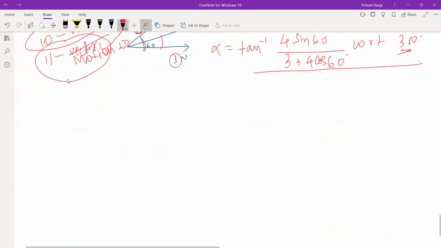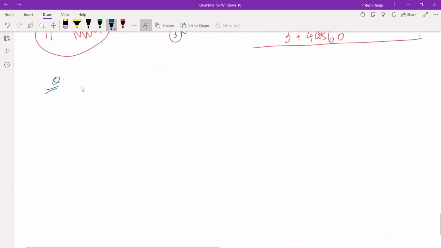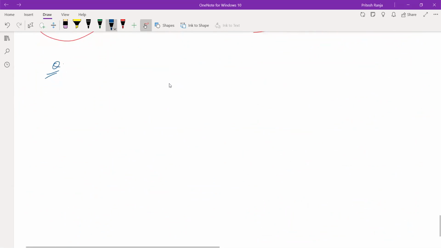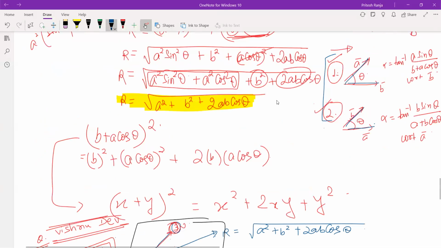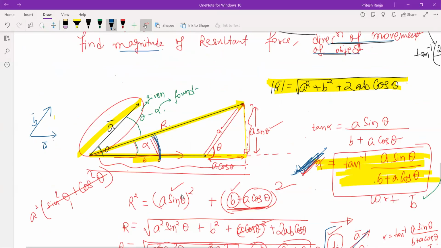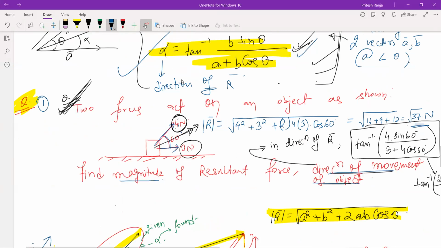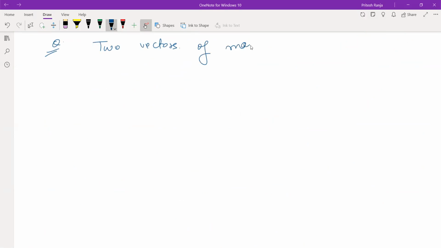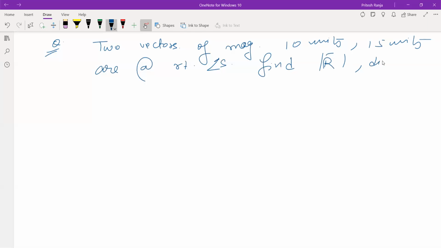So last question and quickly we will do. So two vectors. You have to use this formula only now. You should not think of something else. Magnitude के लिए ये, direction के लिए ये. So two vectors of magnitude 10 units and 15 units are at right angle. Find the magnitude of resultant and the direction. Use the formula that we have seen.